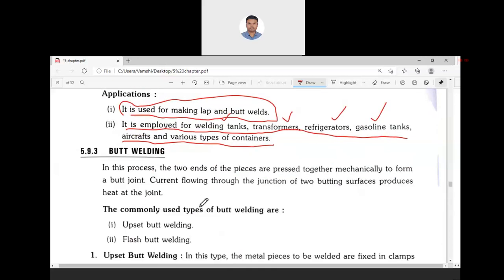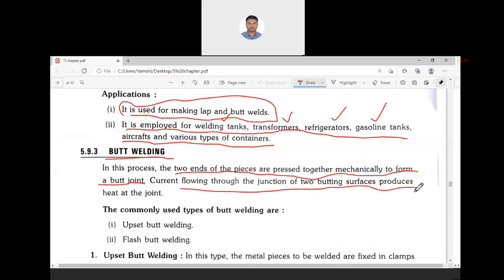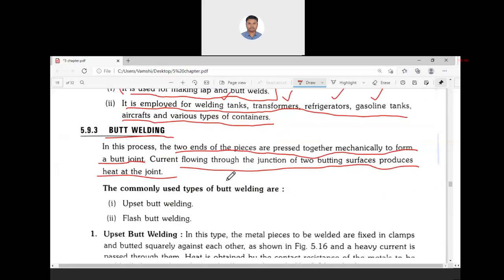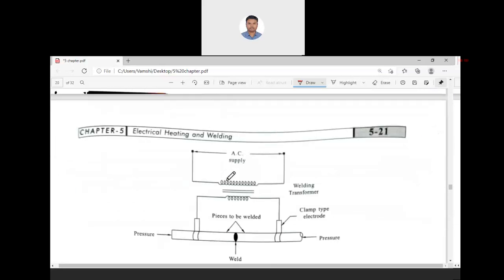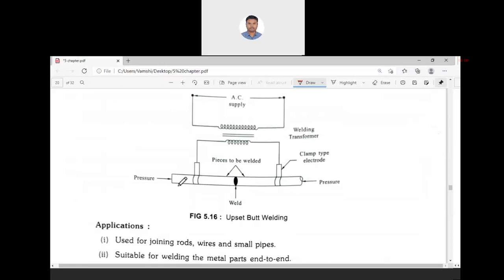The next welding is butt welding. In this process, two ends of pieces are pressed together mechanically to form a butt joint. Current flows through the junction of the two butting surfaces to produce heat in the joint. Here you can see this is one pipe and this is another pipe.